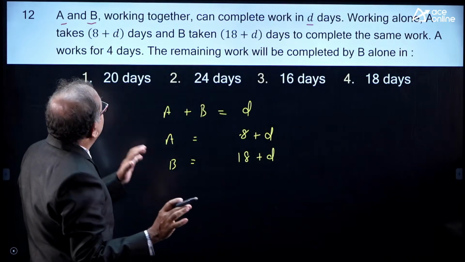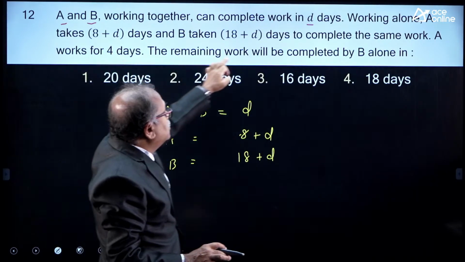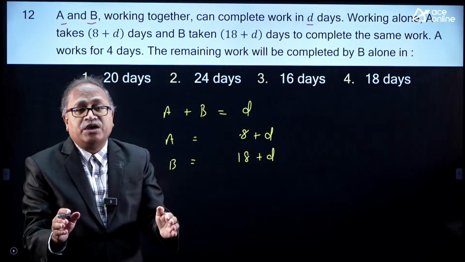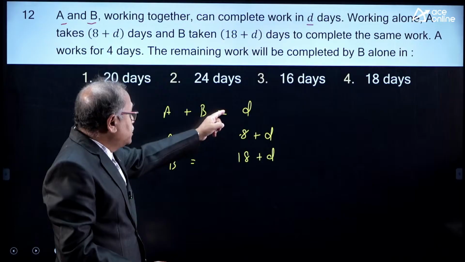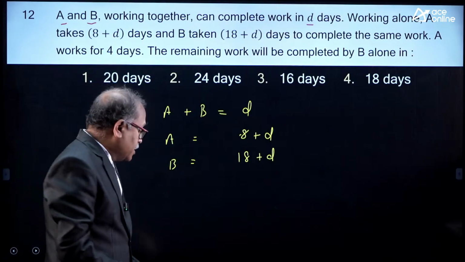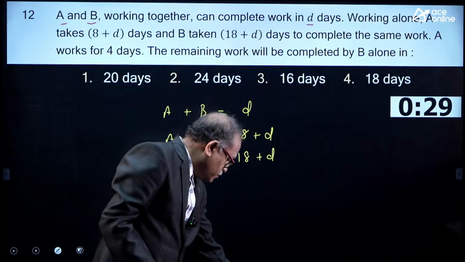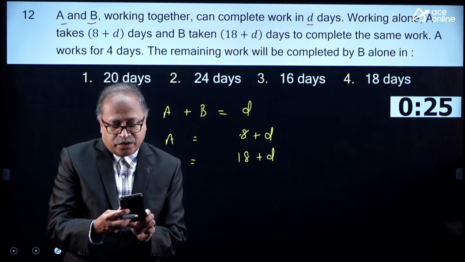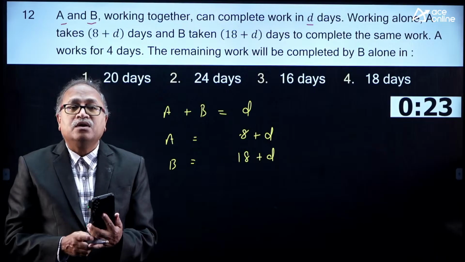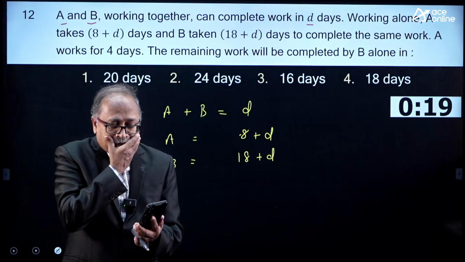Now, the question is, A worked for 4 days and the remaining work is completed by B in how many days? You can find out the D value first. Come on, my dear friends, this is your last question. I have discussed the very healthy questions which come in the examination with small twists.